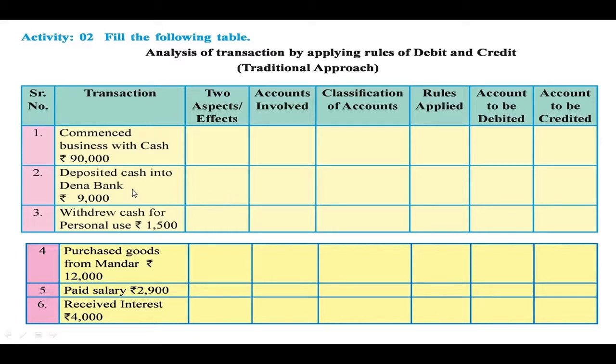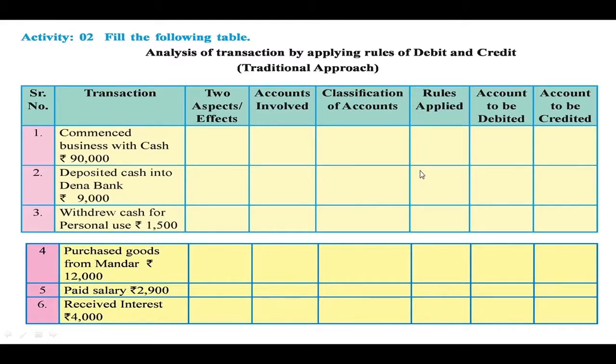Now Dena Bank is an artificial personal, so the accounts involved here are Dena Bank and cash. And classification of account for Dena Bank you have to write personal account, and for cash you have to write real account. What is the rule applied here for the personal account?